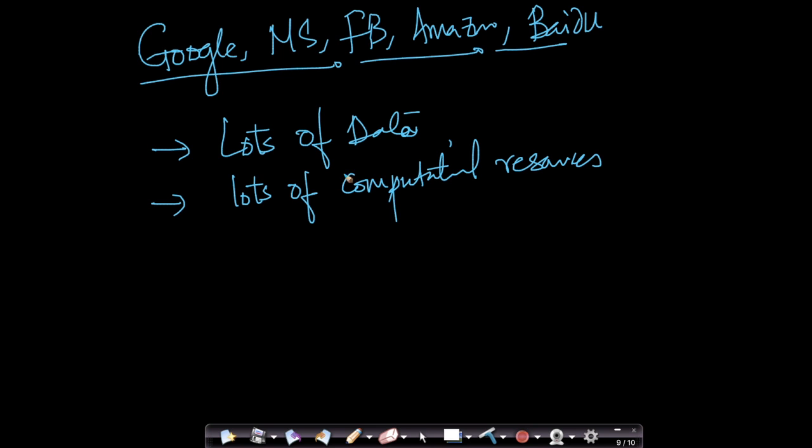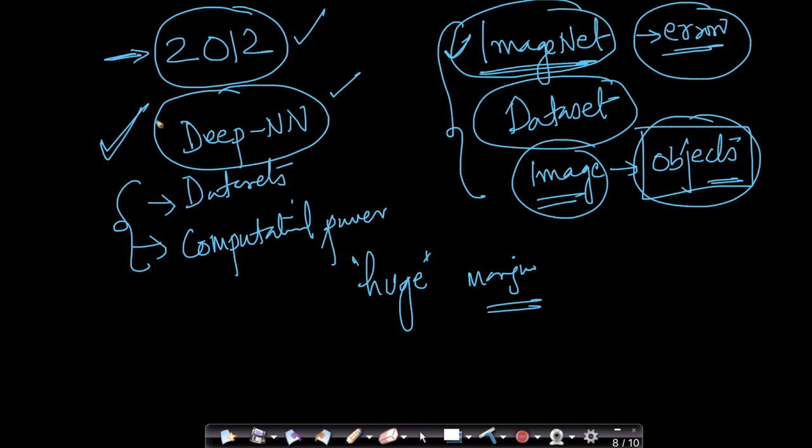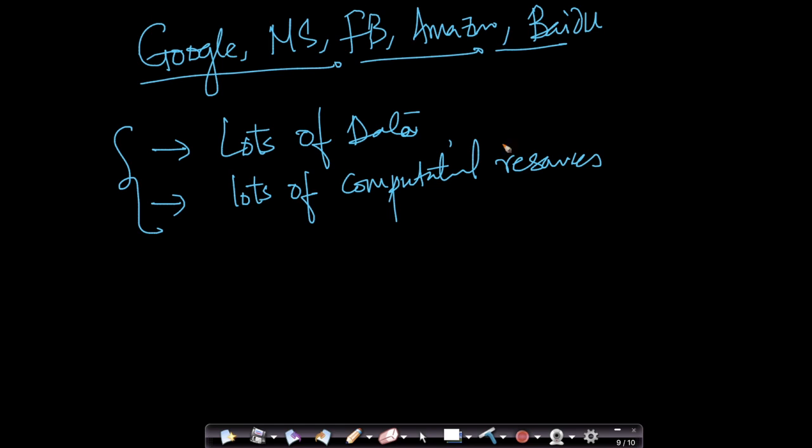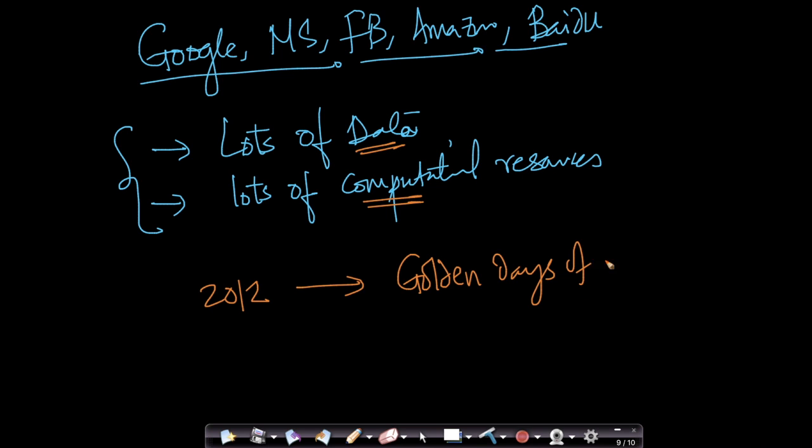So they started developing deep learning. Because they had both, and because they saw this promise in 2012 that deep neural networks can beat classical algorithms by a huge margin, they started investing heavily. They put their money, their data, and their computational power behind this problem. And from 2012 onwards, it's been the golden days. I would call it the golden days of AI, right?